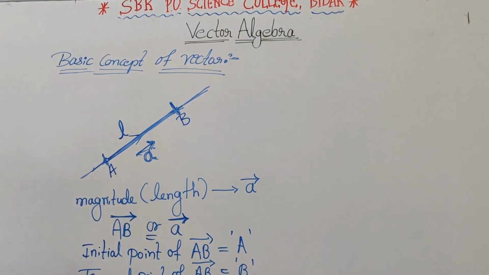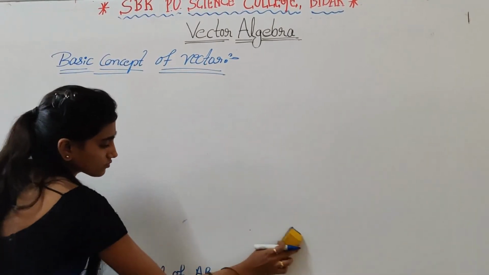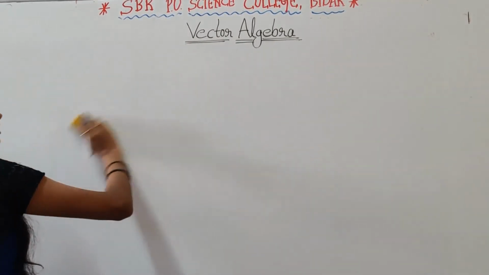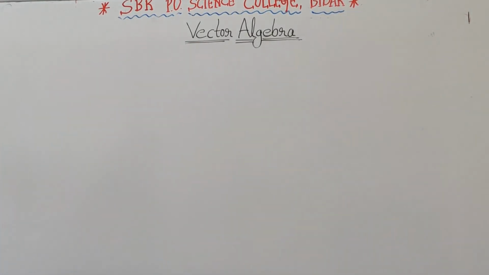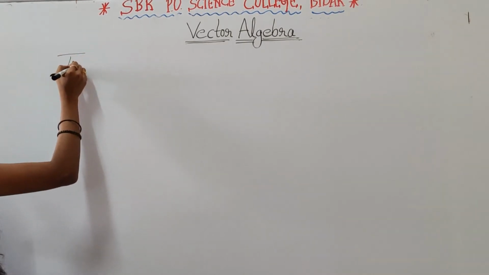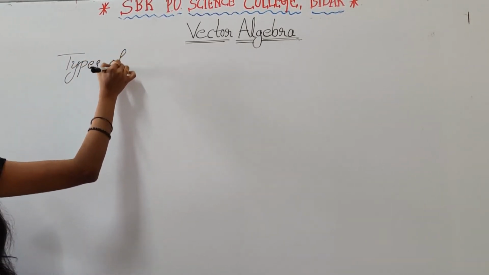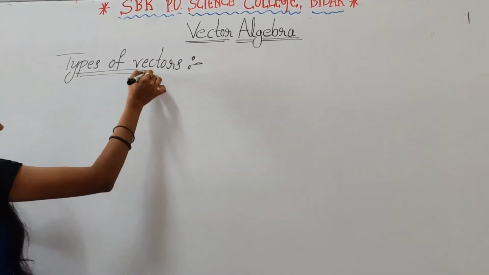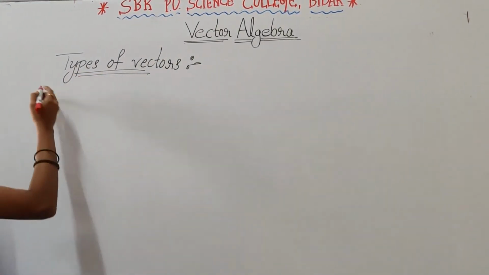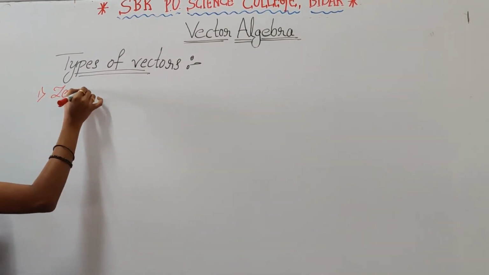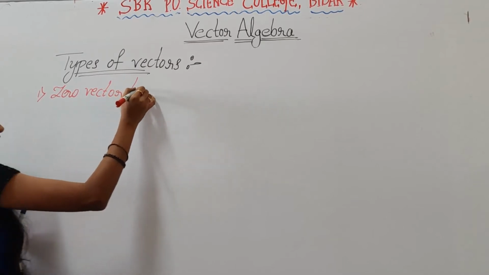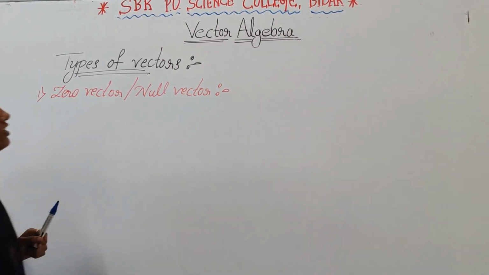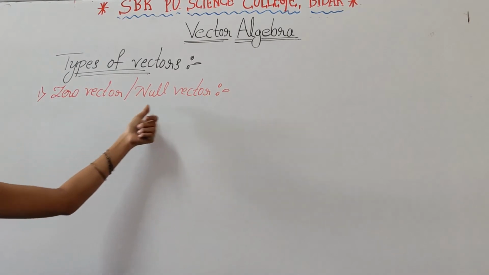Then next, types of vectors. In that, the first one is zero vector or null vector.